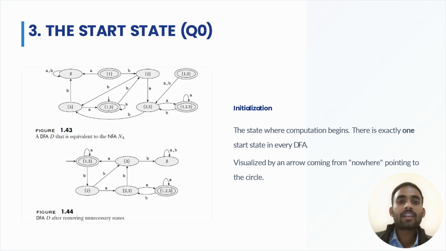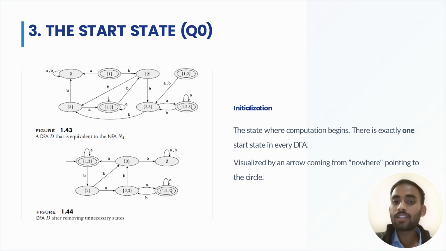And third is the start state, q naught, also known as the first or initial state, where the computation begins.